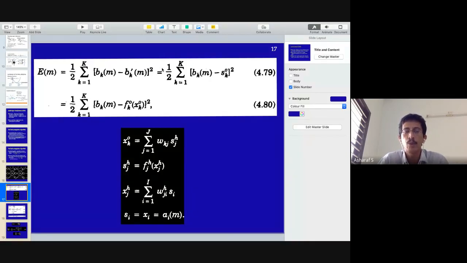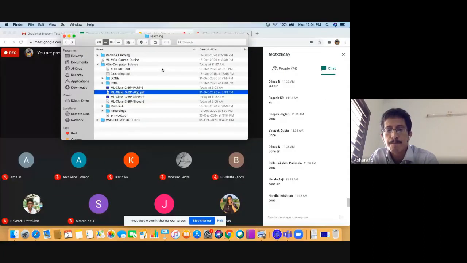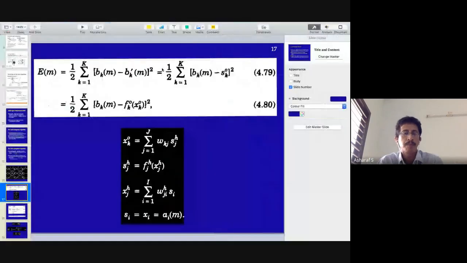All I need is dou E by dou WKJ and dou E by dou WJI. If I can do this, I know backpropagation, nothing more. Have you copied it, all of you? I just need some confirmation from your side.